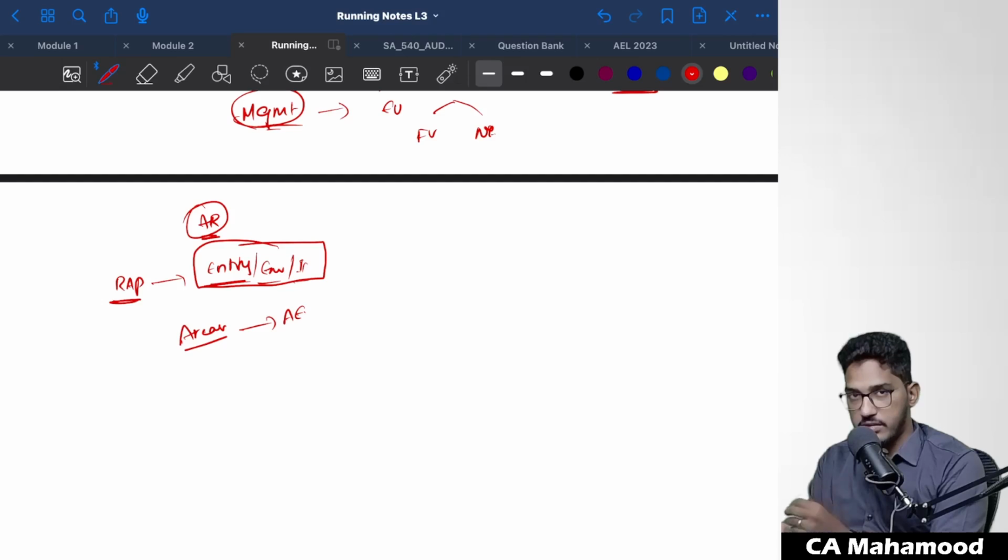As a part of your risk assessment procedures, when you are trying to obtain an understanding of the entity and its environment and its internal control, when you're trying to identify the risk of material misstatement, you should also identify those areas in the client's financial statements which require accounting estimates. You have to make a list of all those areas which require accounting estimates, and you should find out the risk of material misstatement. There will be multiple areas in which accounting estimates will be there.